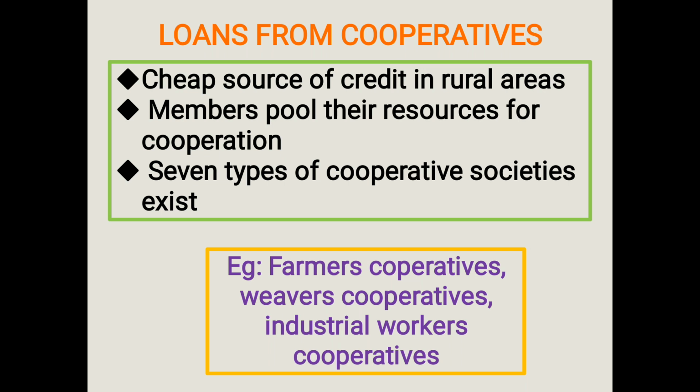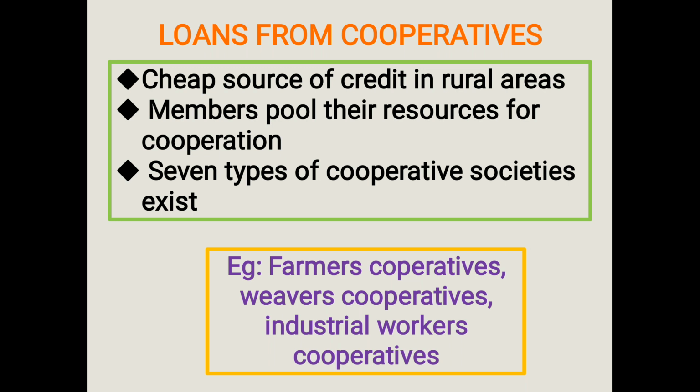With the help of that loan, they provide loans to the members of the cooperative society. Once the loan is repaid, in another round the cooperative society can get a loan again.